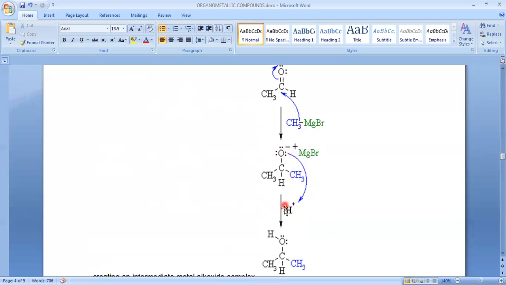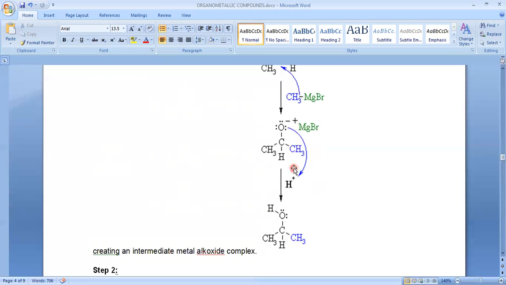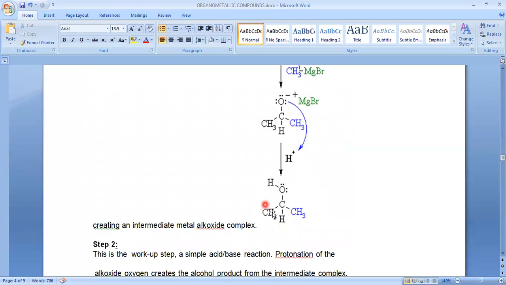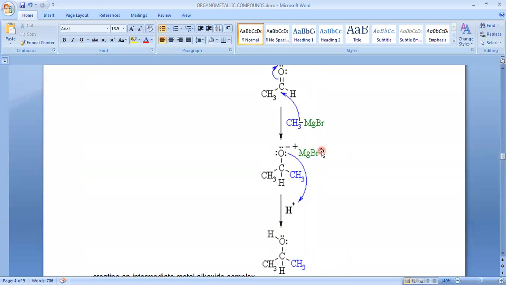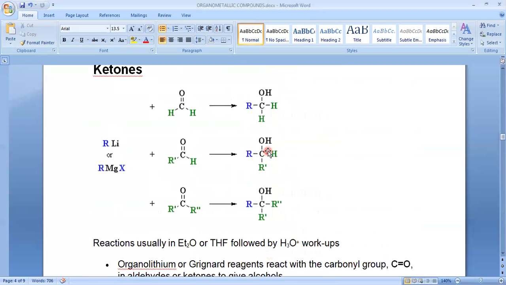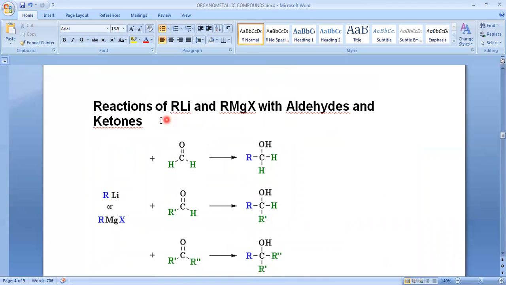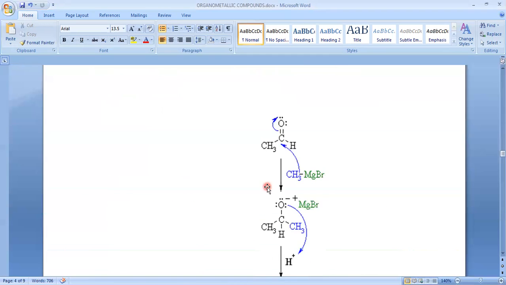Next is hydrolysis. During hydrolysis, this bond just breaks. H is placed toward the oxygen, and OH is placed toward the MgOH. Thereby this bond is completely broken, and we get the alcohol. This is the step-by-step mechanism. So the first important reaction is the reaction of RMgX with aldehydes and ketones, which gives alcohols. I think you might have studied this in the second semester, the preparation of alcohols.